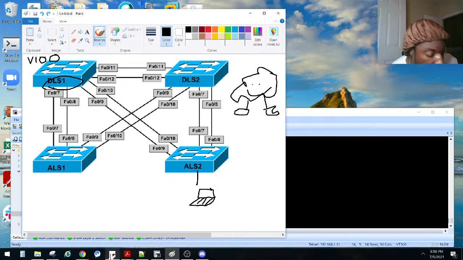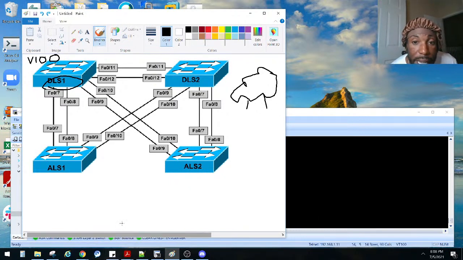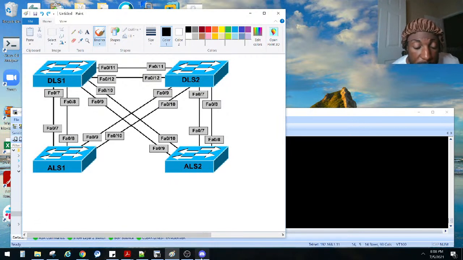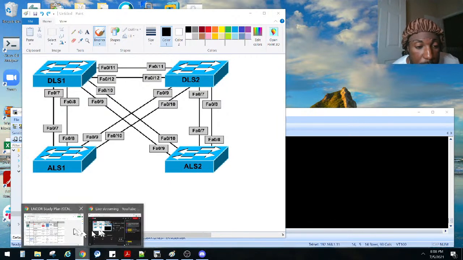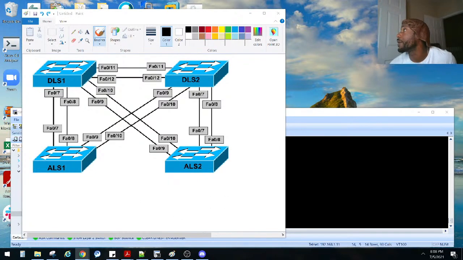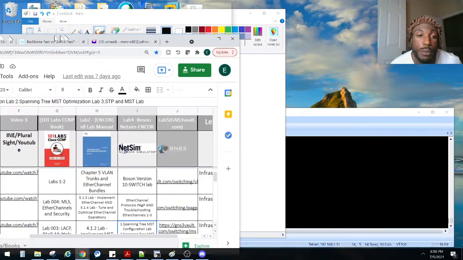We go back to our study sheet. In case you guys don't have a copy of this study sheet, join my Discord server and I'll share it with you. This is the study sheet that I'm using right here.